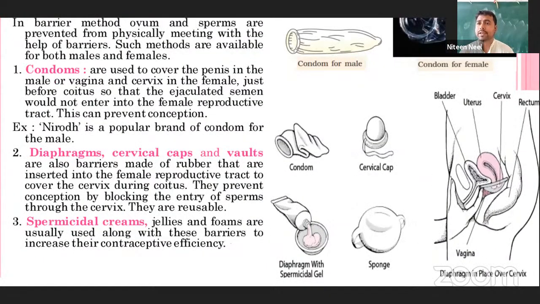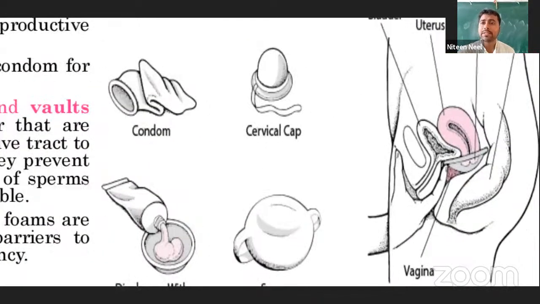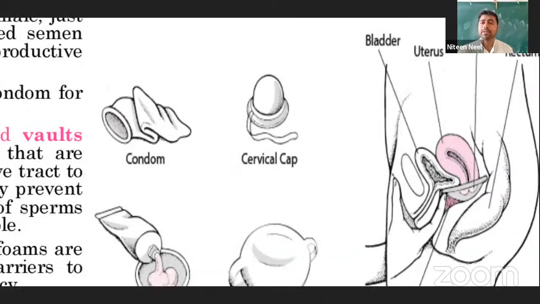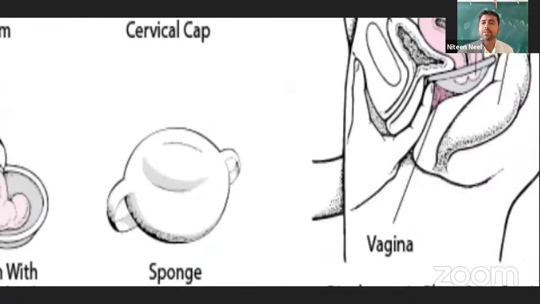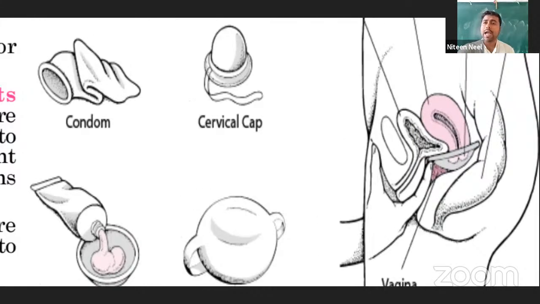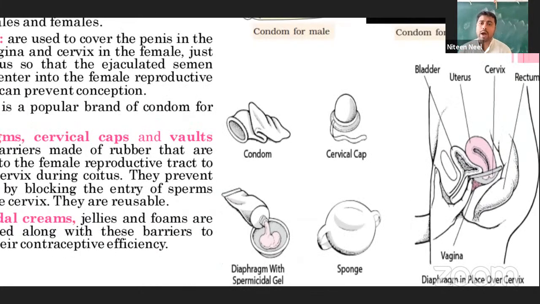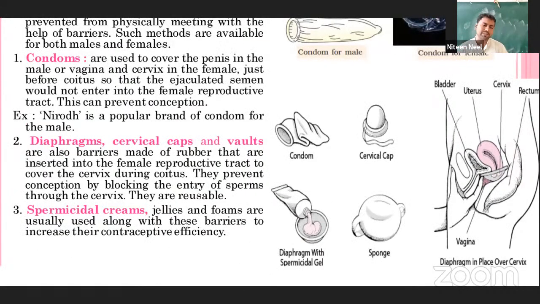The uterus is there, cervix is there, even the rectum is there. So there you can observe the hand, and they are inserting these rubbers, or we can say the cervical caps, vaults, inside the female reproductive tract just to avoid the fusion of male as well as the female gametes. Normally, these barrier methods are blocking the entry of sperm, we can say.